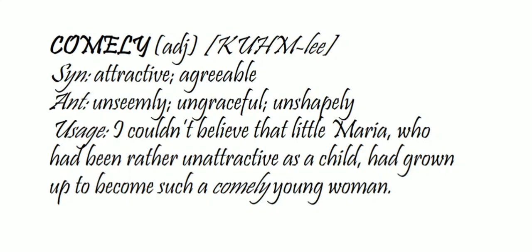Here, who had been rather unattractive as a child is a relative clause, so we can skip this part and read like, I couldn't believe that little Maria had grown up to become such a comely young woman. It gives a proper sense, but what the relative clause suggests is additional information to the sentence, so that we can understand it in a simpler way. That's how this structure works.